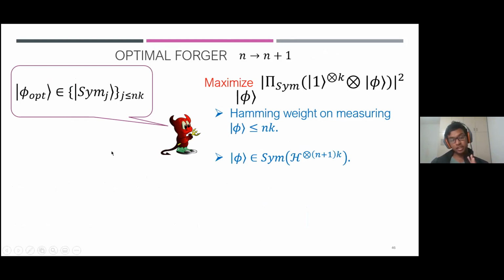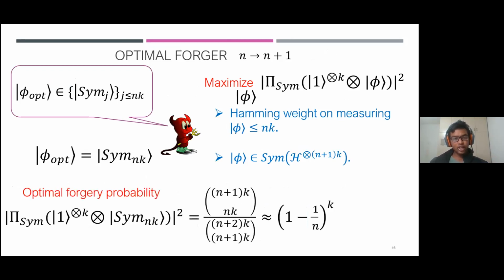And finally, by the third property of the basis that we saw in the previous slide, phi optimal should be Sim nk. Why? We should increase j, because then only the optimal forgery increases, so j can go till nk. And hence the optimal forgery probability is given by this expression, which turns out to be 1 minus 1 by n to the power k.